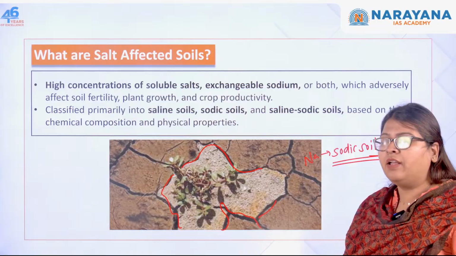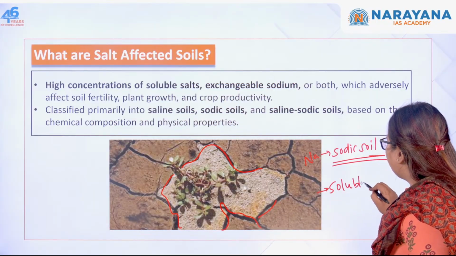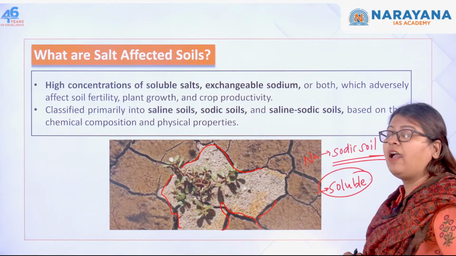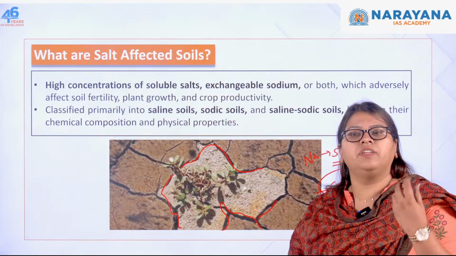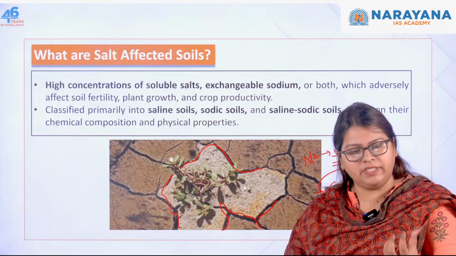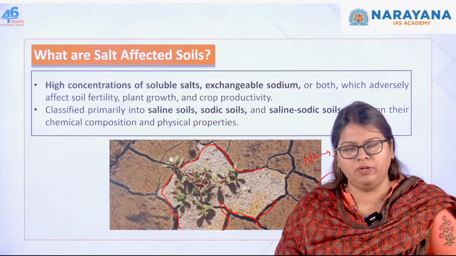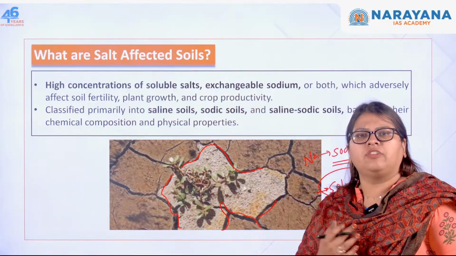There are other soluble salts also present that adversely affect the characteristics of the soil, including its fertility. When the fertility of the soil is gone, the entire biomass below, the roots as well as the trunk, is affected.